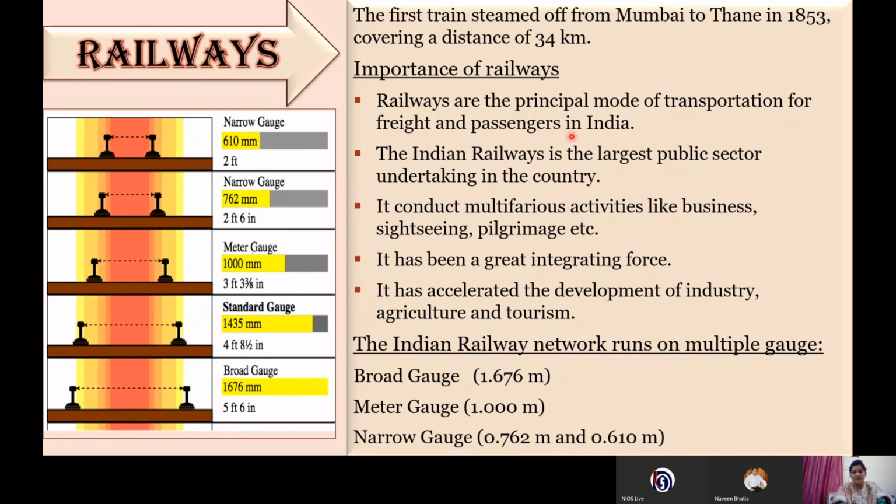So the kind of facility it is providing to the people and the economic benefit it is getting from the passengers, because large number of passengers are traveling in these trains just because of the accessibility to many areas. So it has a great economic benefit.